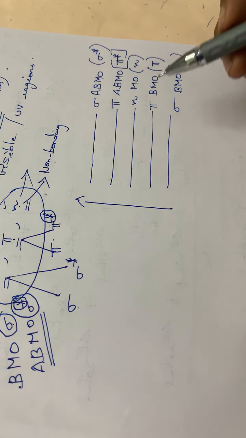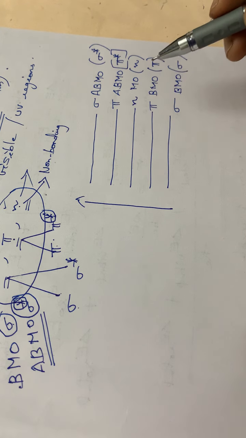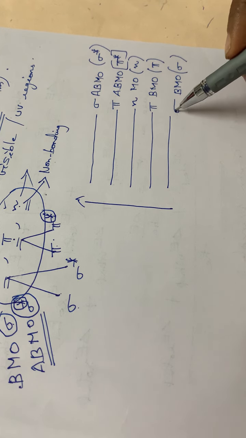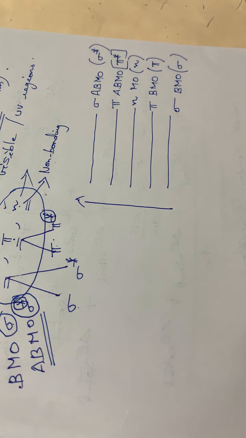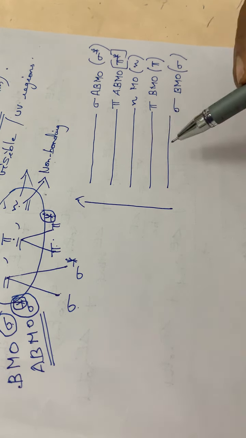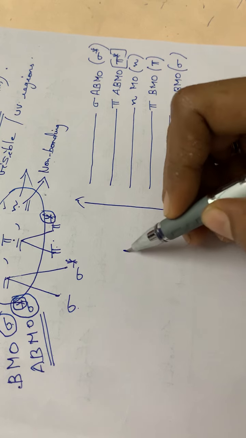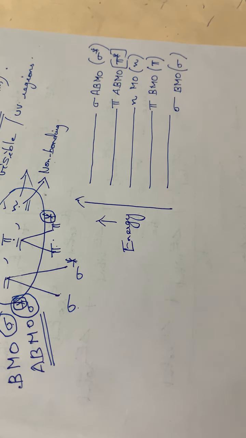Now you have to see what all transitions are possible. For organic compounds there will be sigma electrons, pi electrons, and non-bonding electrons. So naturally there will be many transitions between these different energy levels, and in this order energy is increasing.